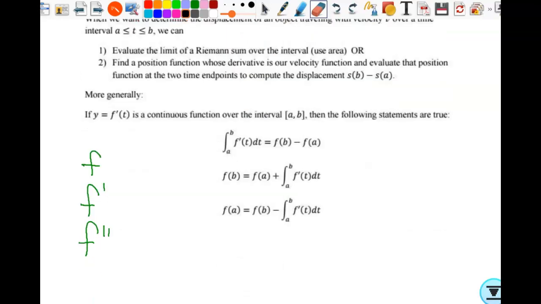So I can rewrite this equation. If I wanted to solve this equation for f of b, what would we do? Just add f of a. So final is equal to initial plus change. Or I could solve for this variable: I could add it to the other side and subtract the change. So I read this one as initial value is final minus change. So it's all about change.